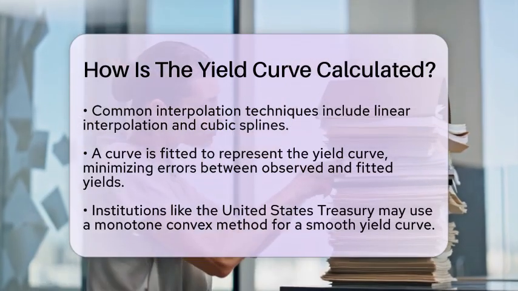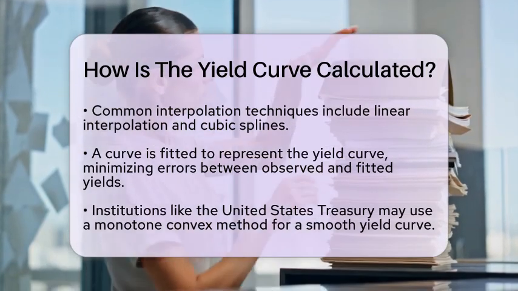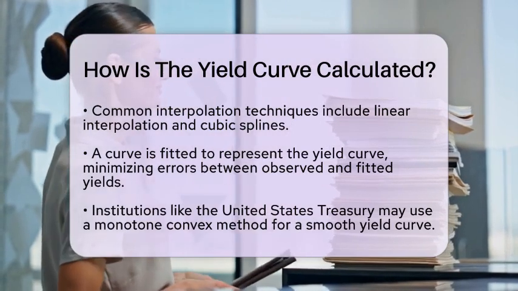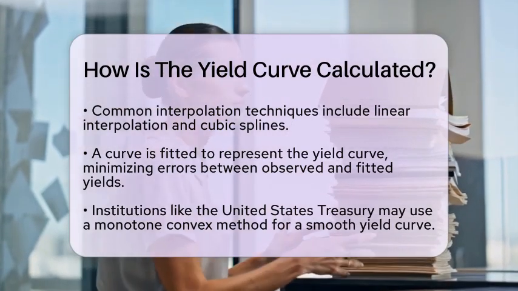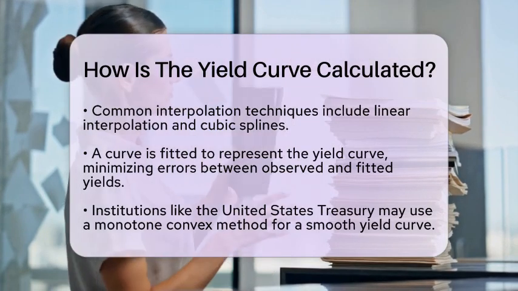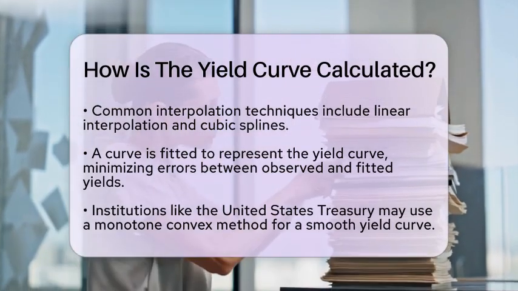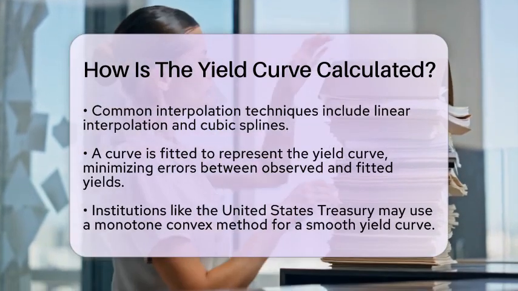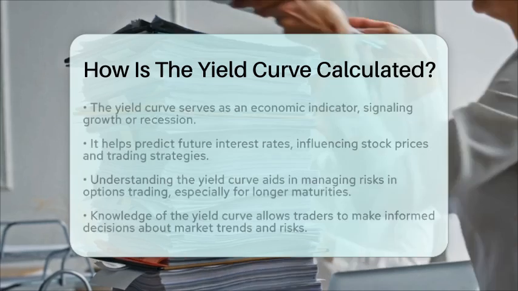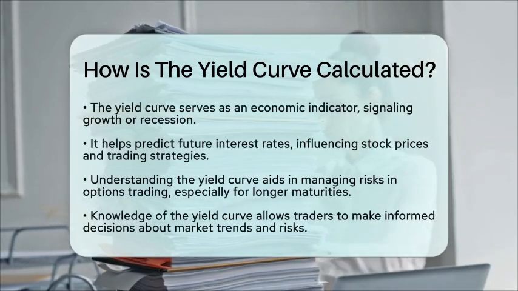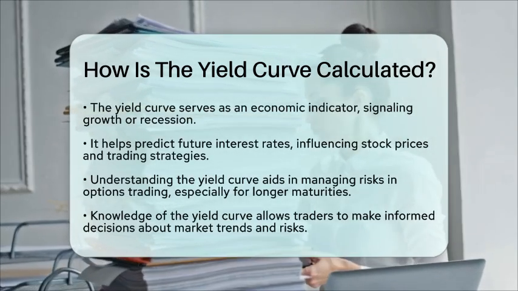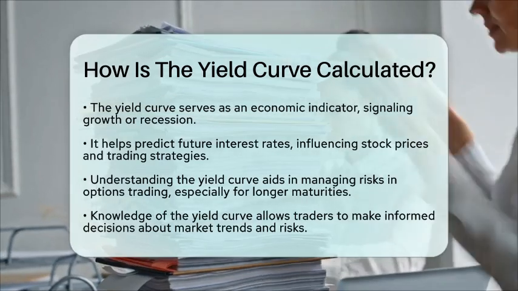The yield curve has practical applications in stock trading and options. It serves as a key economic indicator. A normal upward sloping curve suggests economic growth, while an inverted curve may signal a recession. This information is essential for traders when making decisions about stocks and options.